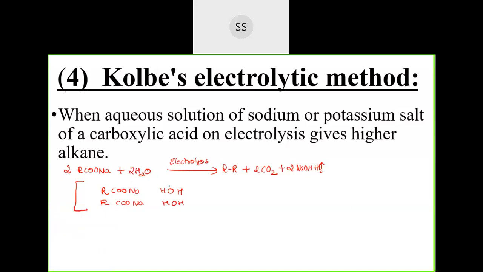This OH- I will remove with Na+, this way. That gives NaOH. Then the carbon dioxide you remove, two molecules of carbon dioxide. Then hydrogen and hydrogen you eliminate together, and R and R you combine together. So just keep circling like this, and writing the product becomes a little easier for you.